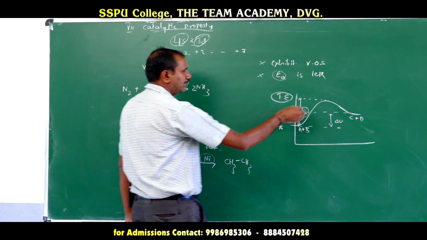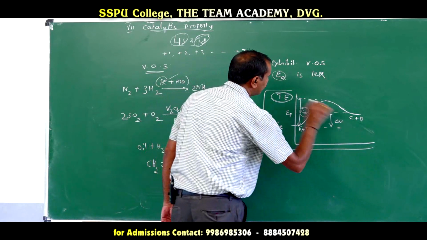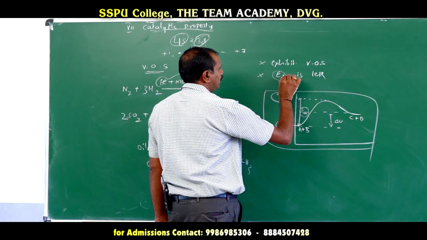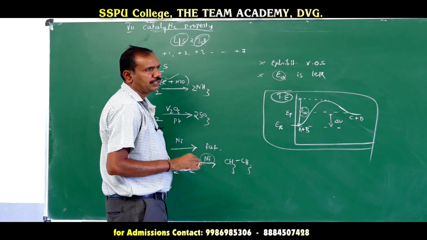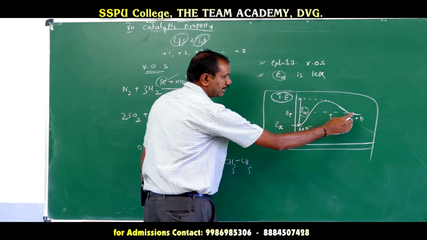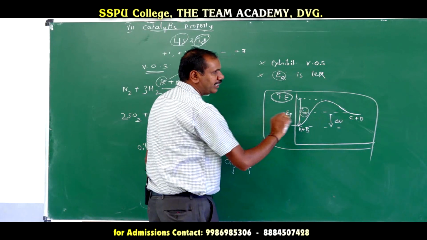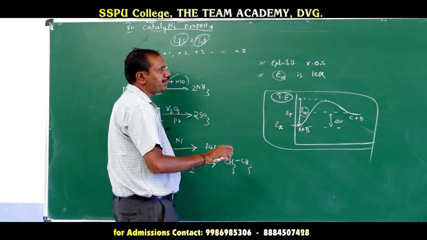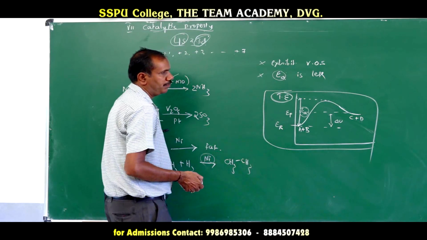So, for these things we will discuss in chemical kinetics. Don't worry, just write it. The energy of activation should be less. Once the energy of activation is less, the number of products formed per unit time is more. By using less energy, the production rate is more.